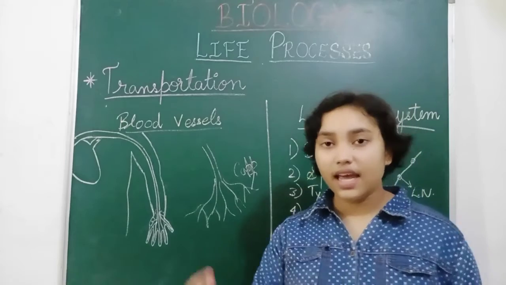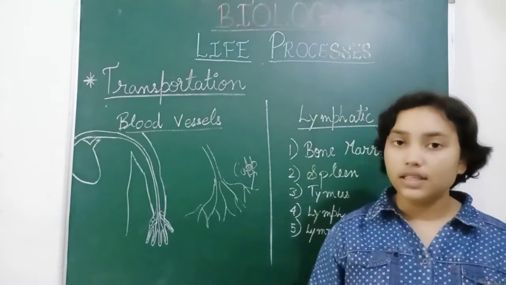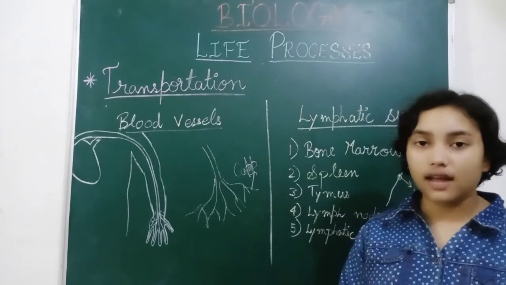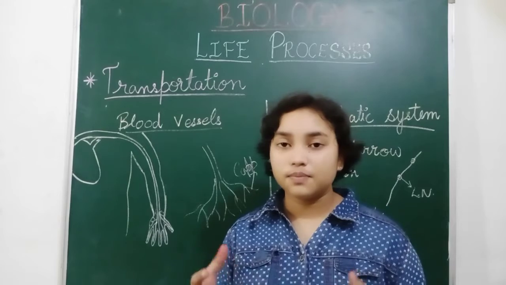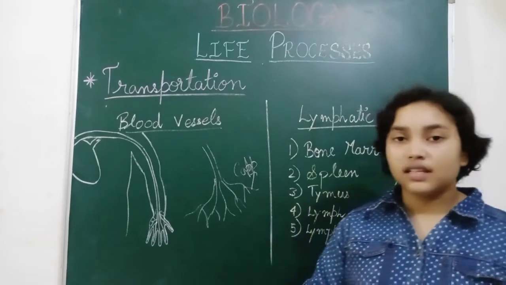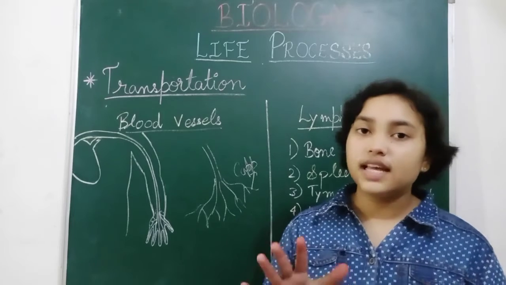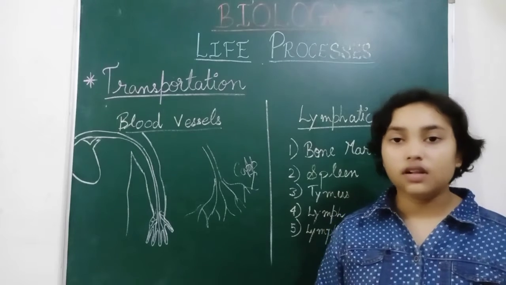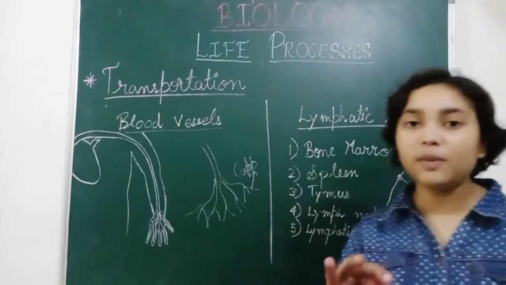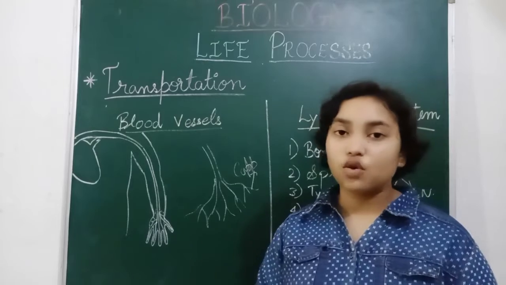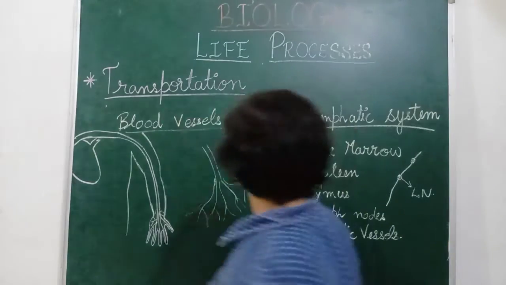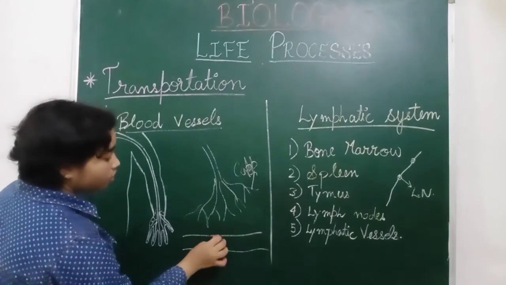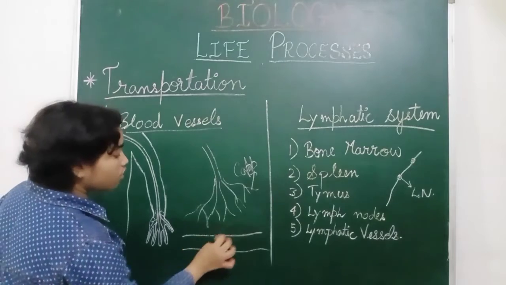And what happens if these blood vessels are cut? Suppose we get a cut on our hand and it is bleeding very much. If it is not stopped, then whole blood loss will occur, and we will die. So it should be prevented by some means. When this is the blood vessel and it gets a cut from here, blood flows out from here.